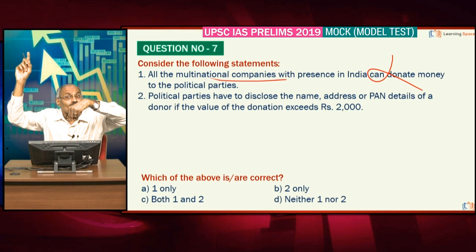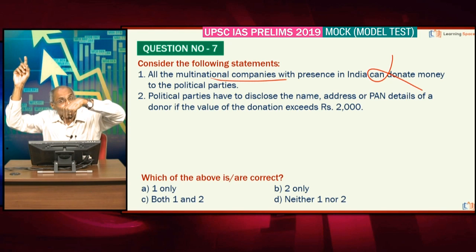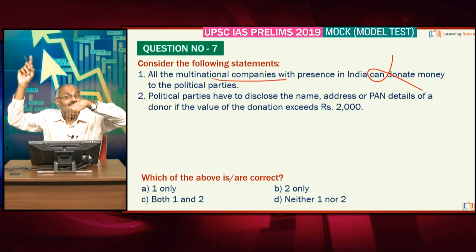Very important. Foreign companies having a majority stake in Indian companies can donate funds to the political parties. Please correct the first statement. Foreign companies having a majority stake in Indian companies, they can donate, right?